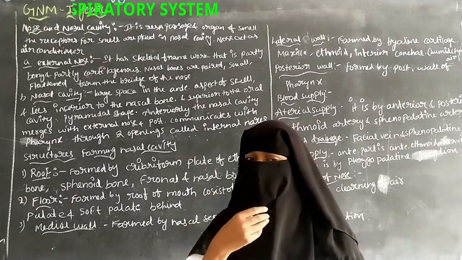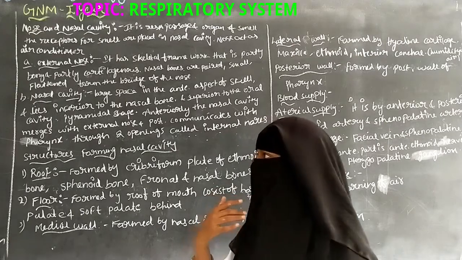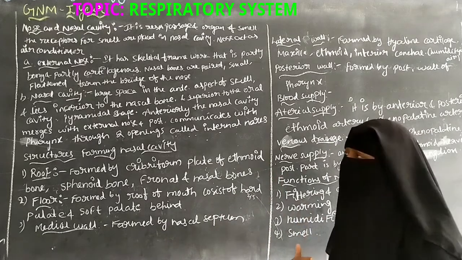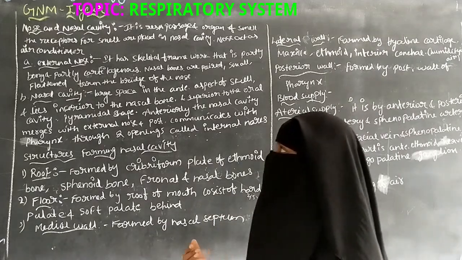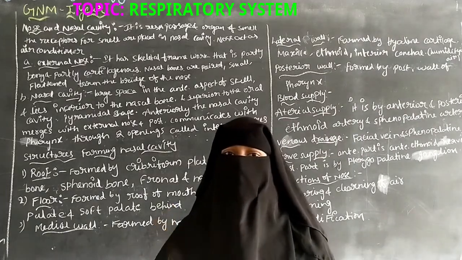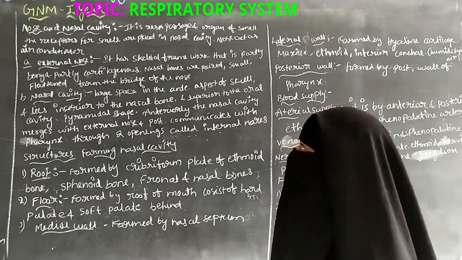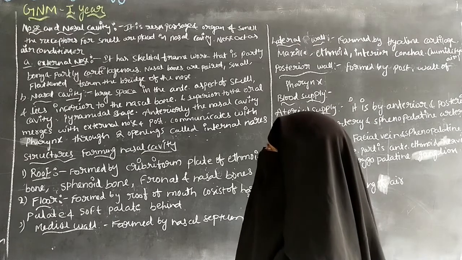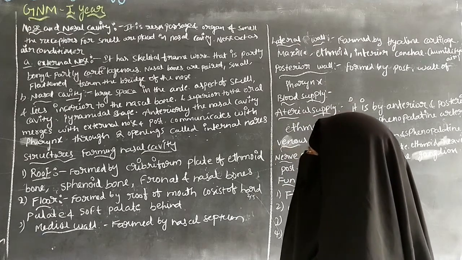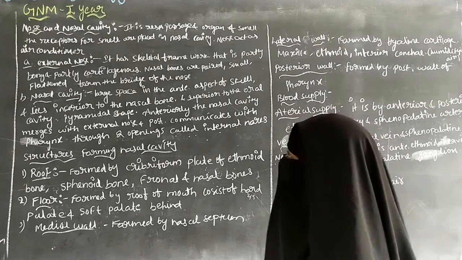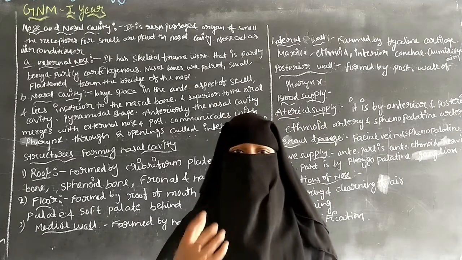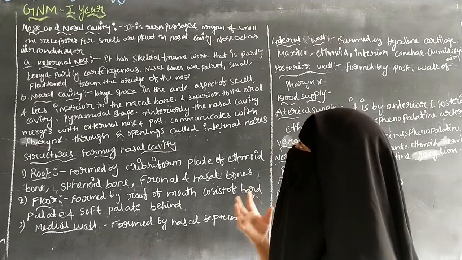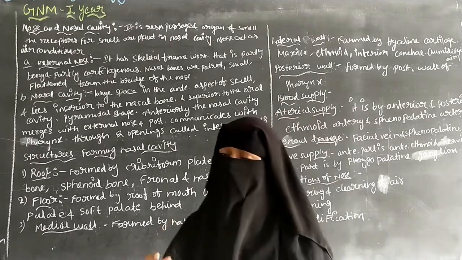So by the nose and the nasal cavity, by inhaling air, air can enter into the body. So the nose and the nasal cavity are responsible for the air passage. And it is the organ of smell; the receptors for smell are placed in the nasal cavity. So the nose is responsible for smell.